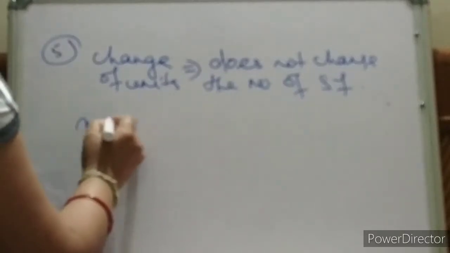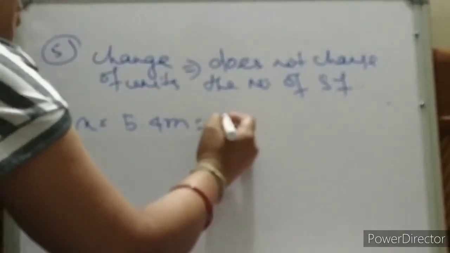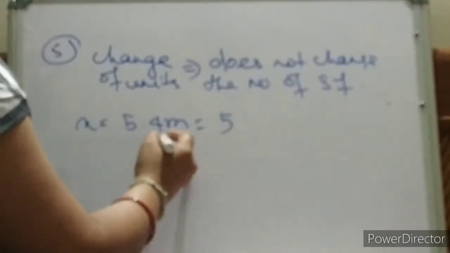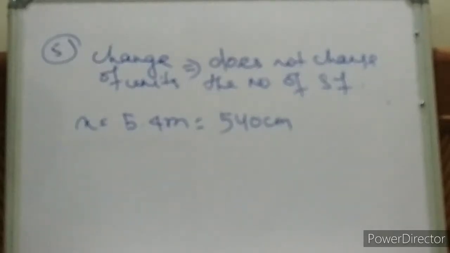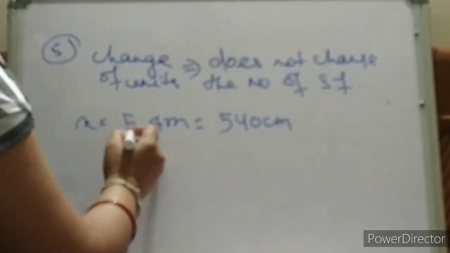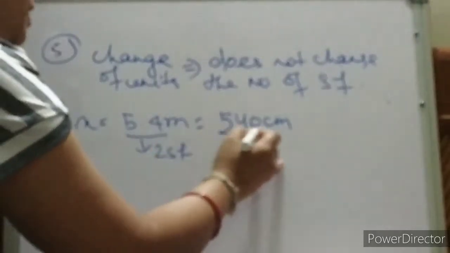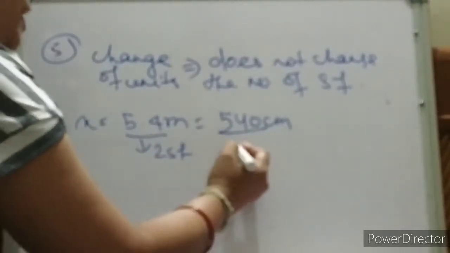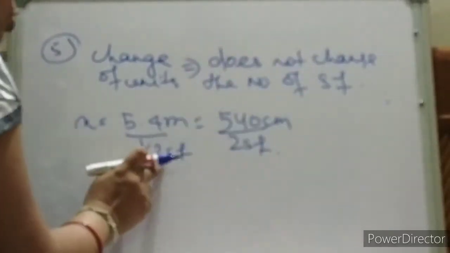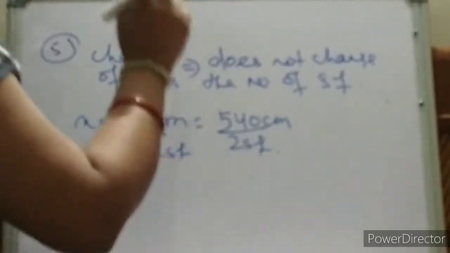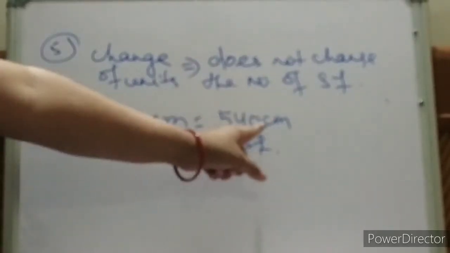x is equal to 5.4 meter. How many centimeter? Into 100. So that means 540 centimeter. It is correct. See here how many significant figures? 2 significant figures. What about this? How many significant figures? Again 2 significant figures. Does not change the number. When you are changing the unit also 2 significant figures. This is your trailing zero without any decimal point.